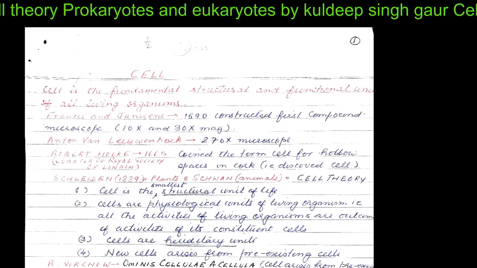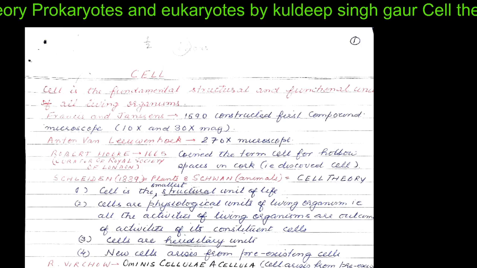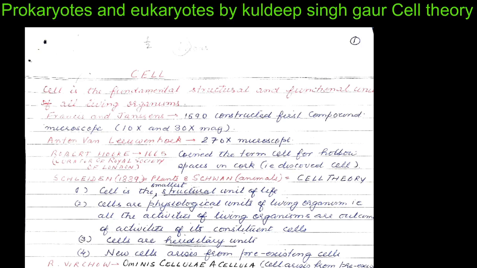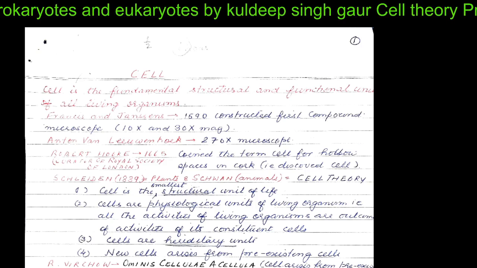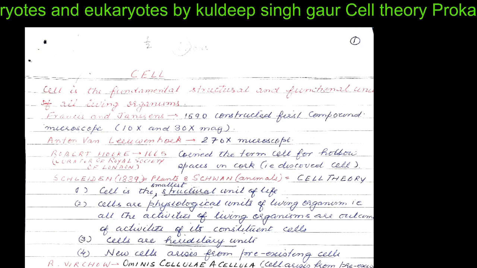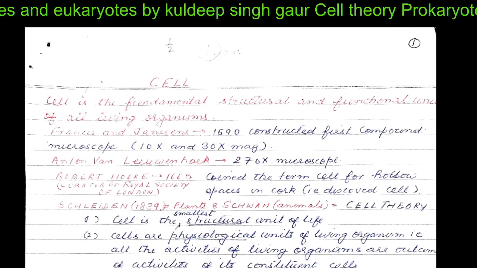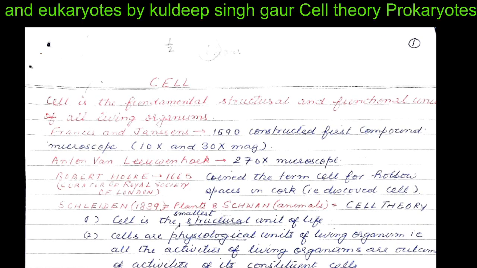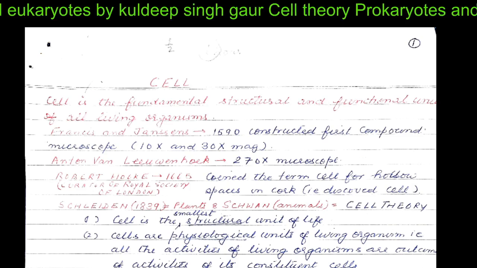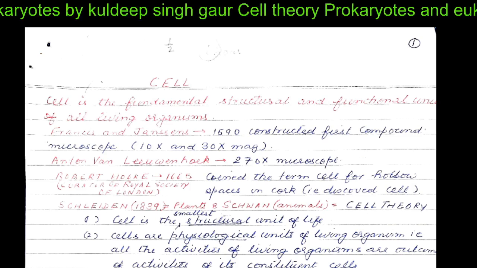Dear students, we have already had around 10 to 12 lectures in the series of lectures involving Introduction to Cell. Today we are going to start the cell theory and exceptions to cell theory and the differences between prokaryotes and eukaryotes. The cell is the fundamental structural and functional unit of all the living organisms, as is known to all of you, and the discovery of the cell was made possible with the invention of certain microscopes.